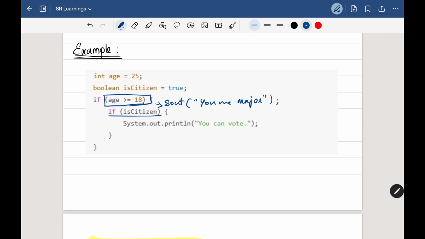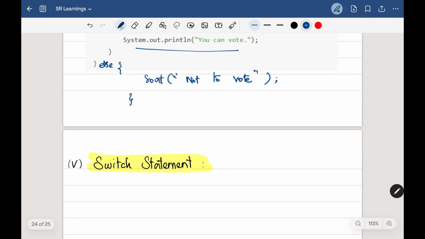Then I can check isCitizen, like are they eligible to vote. At that time, I'm checking another condition here, and if that condition is true, I'm simply printing "You can vote." And I can have another else block here where I can say "You are not eligible to vote." So this is how this nested if else will work.